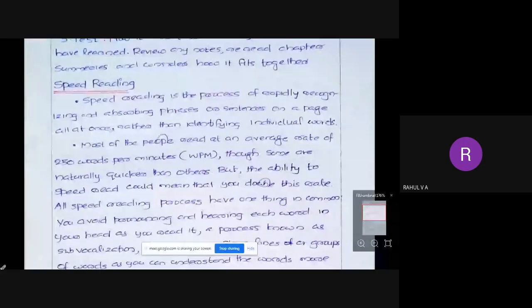Okay. Then we have learned about the PQRST method. So what is PQRST? You can type it in the chat box.